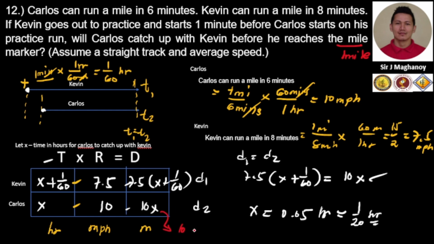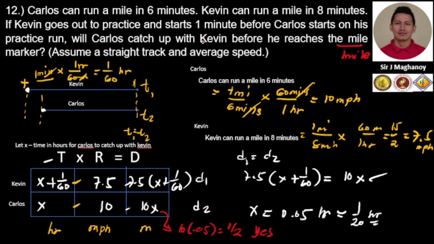This is 10 times 0.05, that is 1 half. Therefore, it's only 1/2 mile from where Carlos will catch up with Kevin. It means that Carlos will catch up with Kevin before Kevin reaches the mile marker. So the answer is yes.